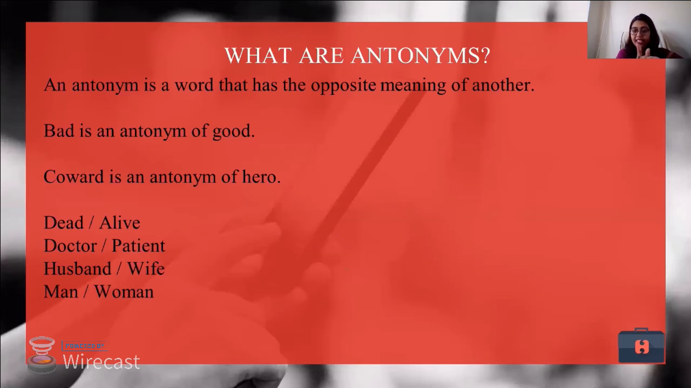When we talk about a hero, we talk about somebody who is very brave, and somebody who is afraid or does not have much guts to do something is a coward. Other examples of antonyms are dead, alive, doctor, patient, husband, wife, man, woman. These are all examples of antonyms which we generally use in our day-to-day conversations. So I suppose antonyms are also clear to you, and if there are any queries, I am there.